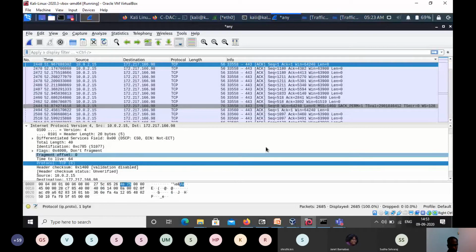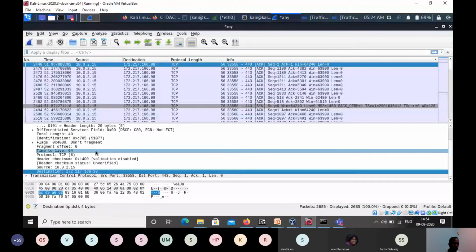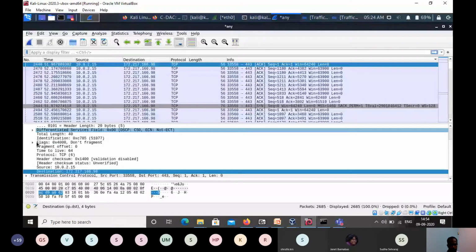Then another piece of information it provides is the source and destination IP. You can see the source IP is this one, the destination IP is this one. Once you map this information to the IP header, it's the same. Whatever the IP header is supposed to provide, all those things are provided in the practical aspects, and we are able to capture that and decode it. That is what Wireshark is doing. Wireshark will capture the packet, decode it, and provide that information.